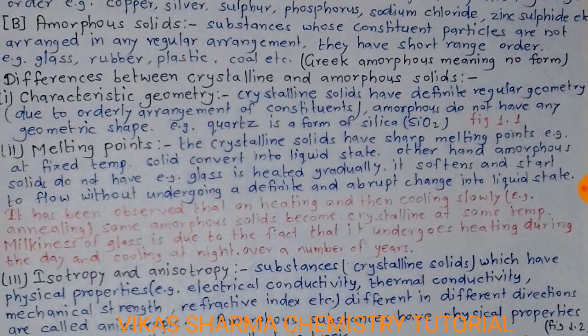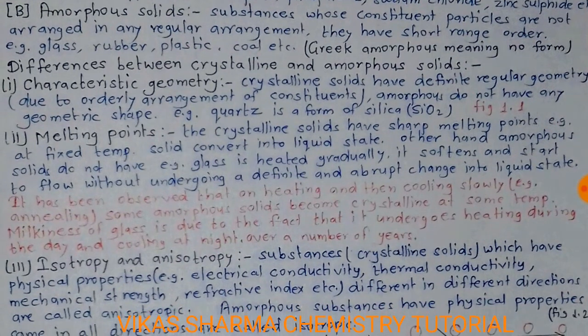Students, the second category is amorphous solid: substances whose constituent particles are not arranged in any regular arrangement. They have short range order. Examples: glass, rubber, plastic, coal, etc. In the Greek language, the word amorphous means no form.